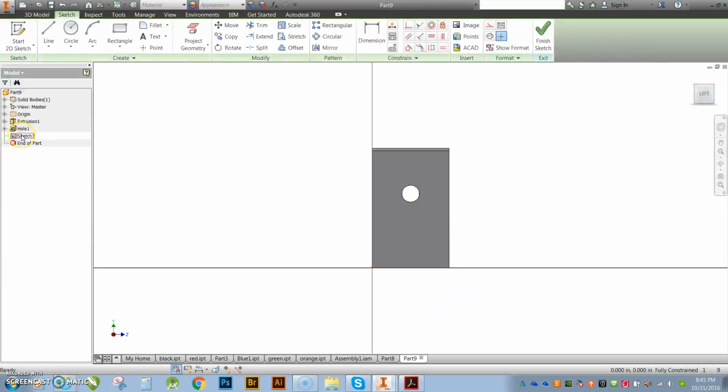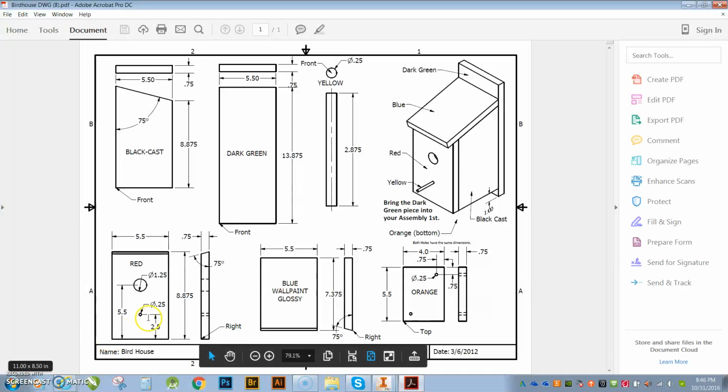Okay. Now notice that I have multiple sketches now. I've got this sketch, which is the hole. I have my extrusion plus my sketch. Checking that out. Okay. So now I'm going to do that again. This time I'm going to go right there. There it is. And I'm going up to 2 point. Or actually, I'm not going to do that one for you. I forgot. I want you guys to do that one on your own. All right, so you guys should be able to handle this hole right here using the same constraints.